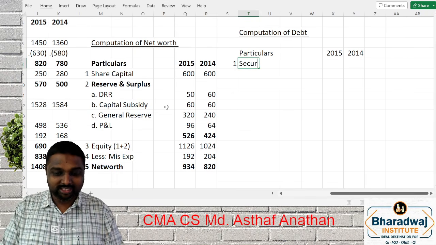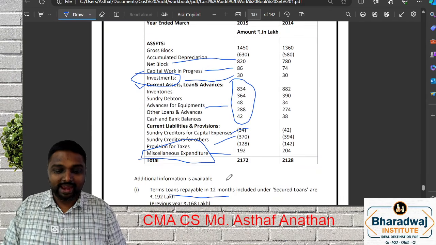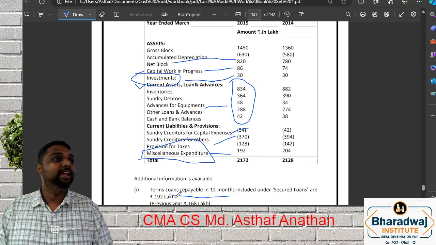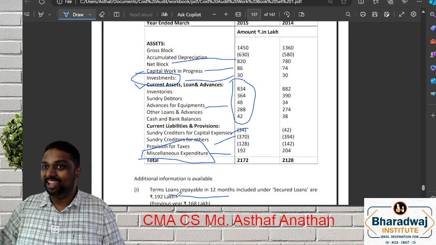Let's see, there is a small twist. Let's see how many of you did it. Secured loan, you have 550, but in the direction it turned out that 192 is due within 12 months. Since you have already taken it into current liabilities, you should not take it again.